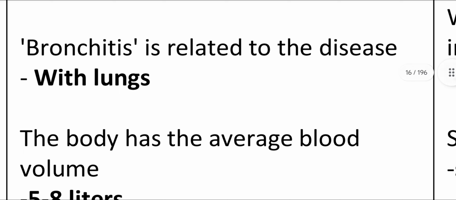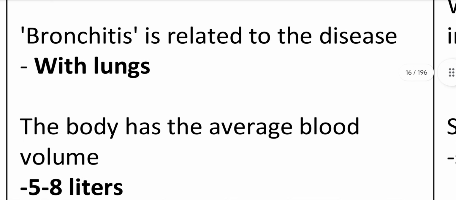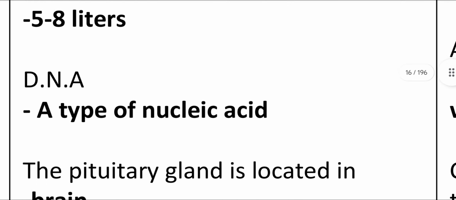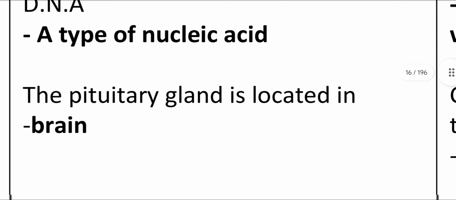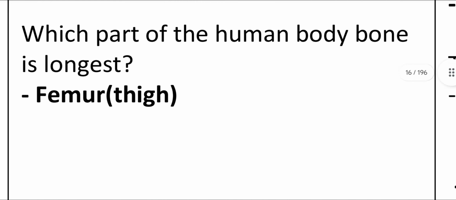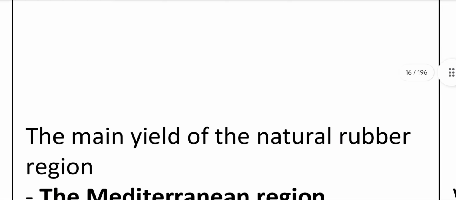Bronchitis is a disease related to the lungs. The body has an average blood volume of 5 to 8 liters. DNA is a type of nucleic acid. The pituitary gland is located in the brain. Which bone of the human body is longest? Femur, present in the thigh.